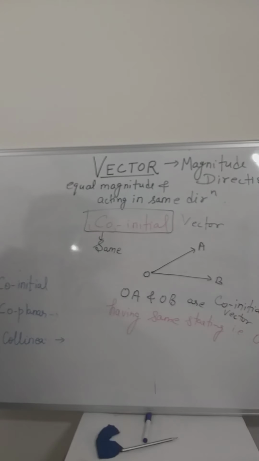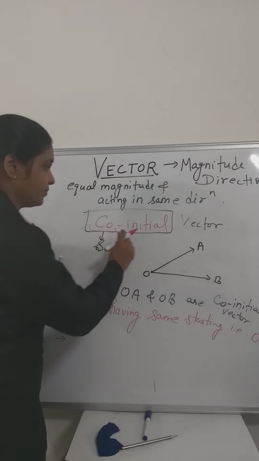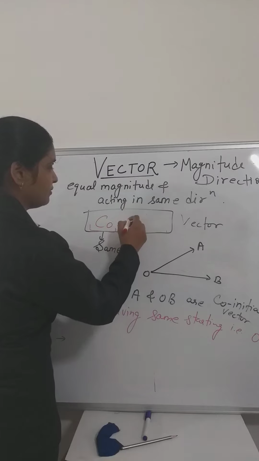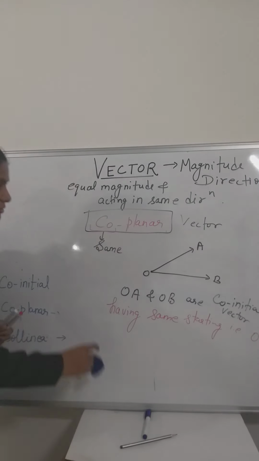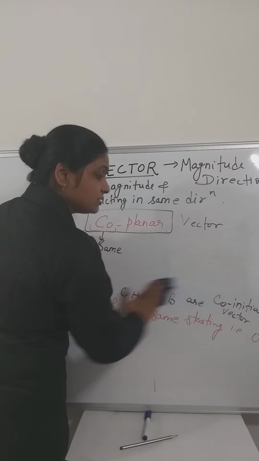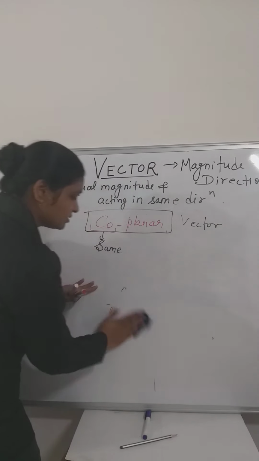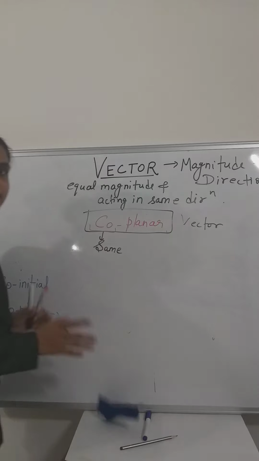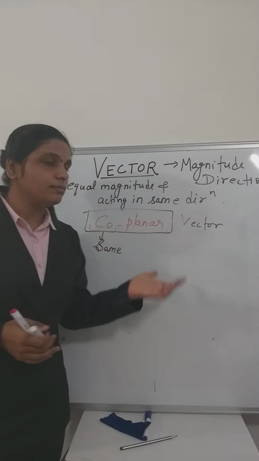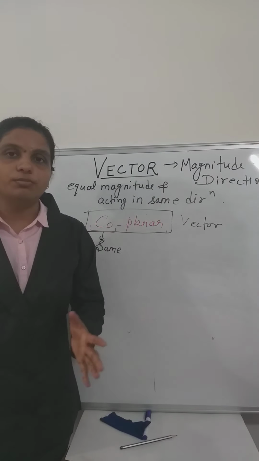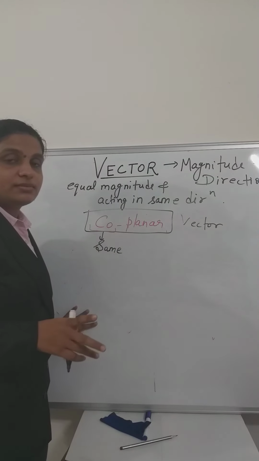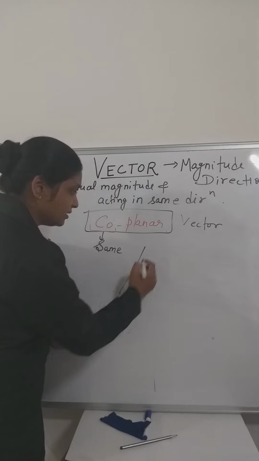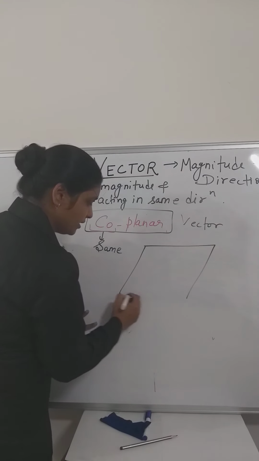Now another point is there, coplanar vectors. Just erase this. What are coplanar vectors? Co means same. We just have to understand what is planar. What is a plane? A plane is a combination of two axes, right? So vectors in the same plane are called coplanar vectors.